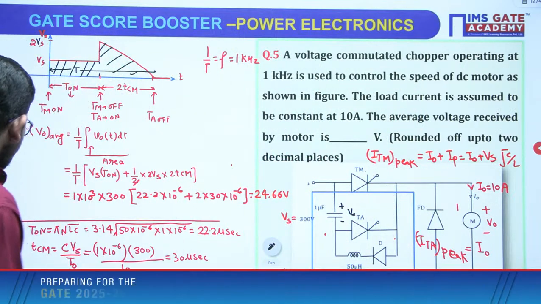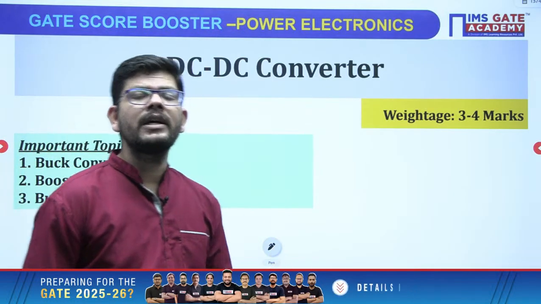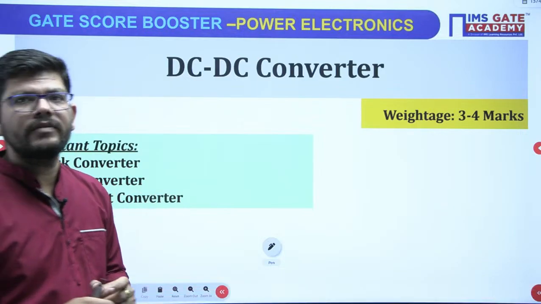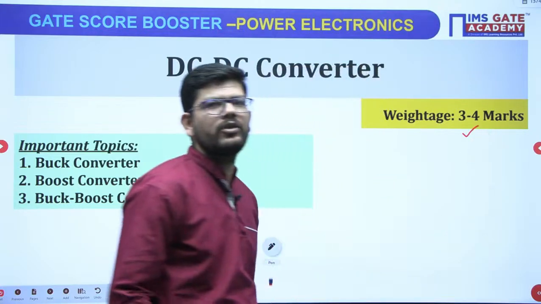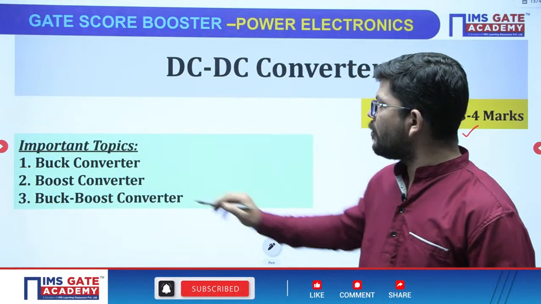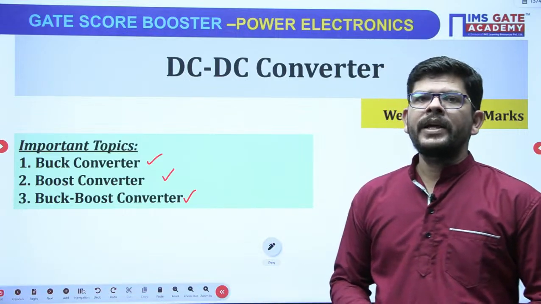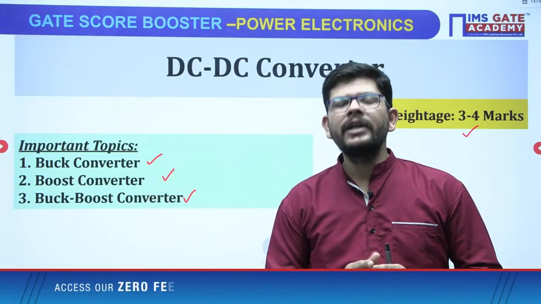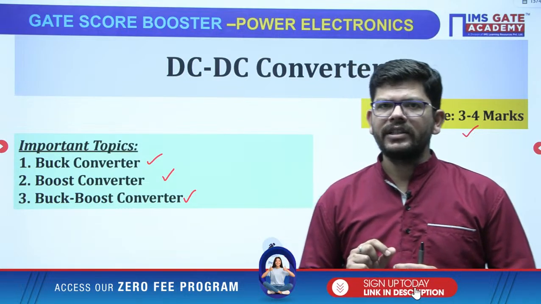Right. Now after that, moving towards the next chapter, which is a very important chapter from power electronics, and which is DC to DC converter. It has the capability to give you 3 to 4 marks of questions in the GATE exam. 3 to 4 marks, mind my words. Important topics: buck converter, boost converter, buck boost converter. The best thing is that if you have understood the operation of one converter, you have to follow the same legacy in all other converters, only the circuit will change, right.